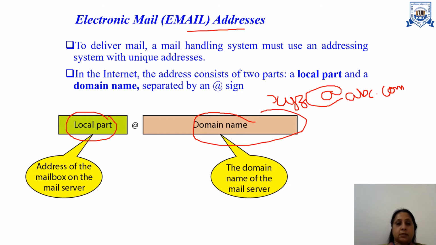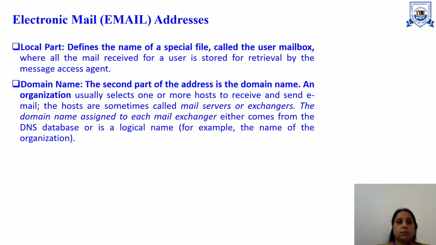In that case, xyz is the address of the mailbox server, and here is the domain name. We have the organization name or the mail service provider name, like Gmail, Yahoo. The local part is the unique name of a particular mailbox server. The domain name is the second part. Here we can select one or more hosts to receive and send the email messages.